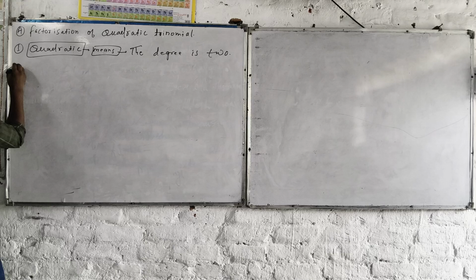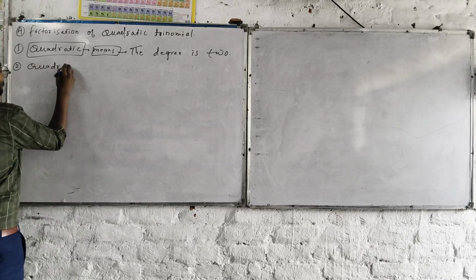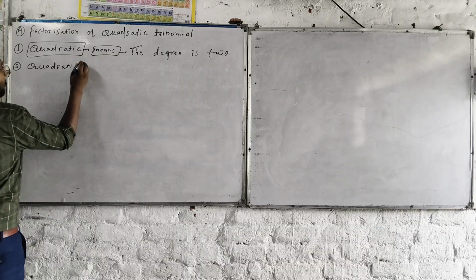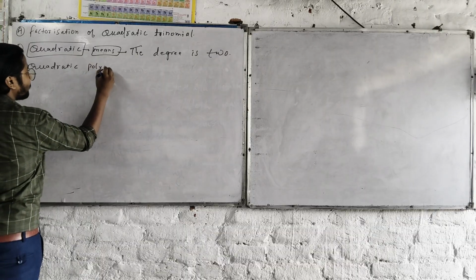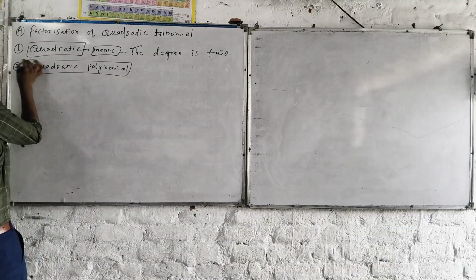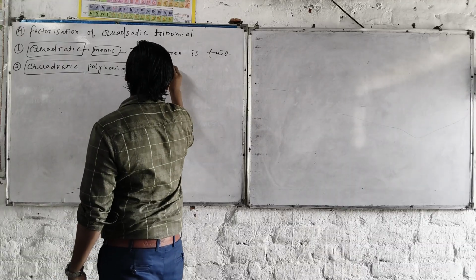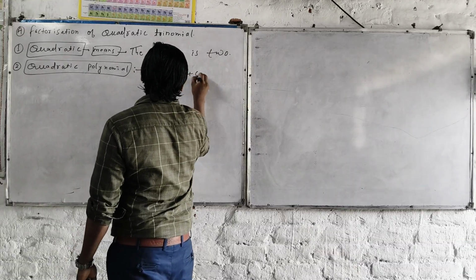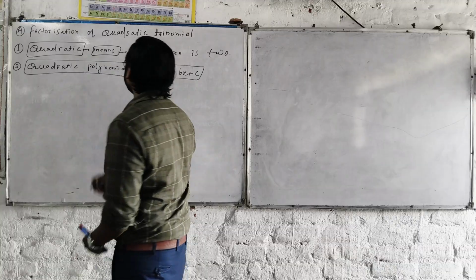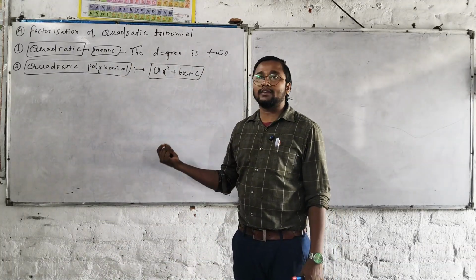Let me just write the general form. When I say quadratic polynomial, the general form of the quadratic polynomial is x squared plus bx plus c. It is a quadratic polynomial. I should write here the general form of the quadratic polynomial.